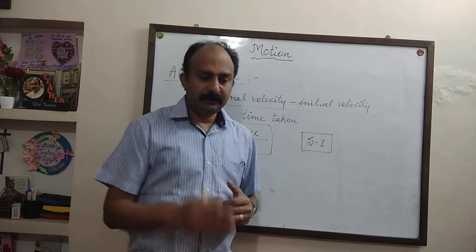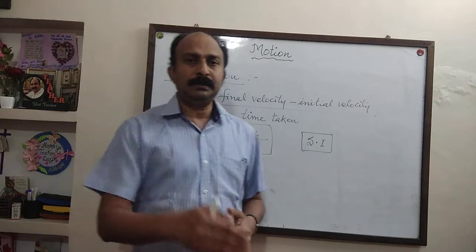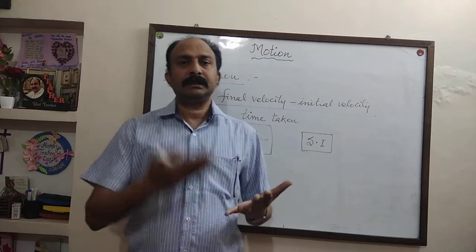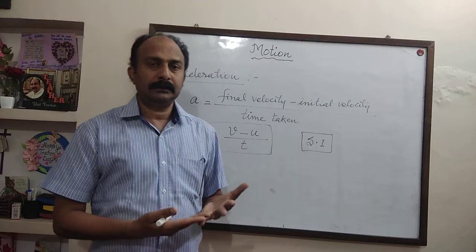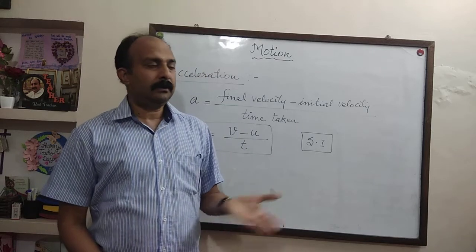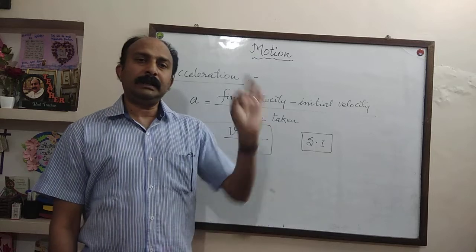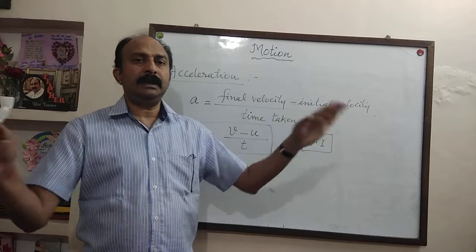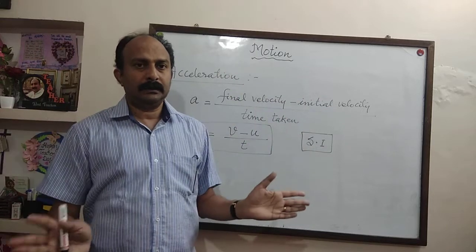Sometimes we measure the length by using our feet. It is called foot. Inch. Then yard, then all these that I have explained just now. So it will create a problem. So some units are fixed all over the world.